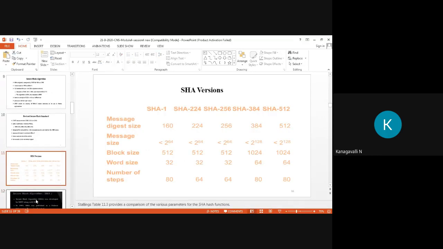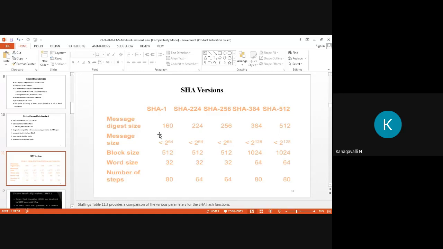Then these are the SHA versions. The comparison for these versions starts with SHA-1. See the numbers clearly: 224, 256, 384, 512 are all bits, right? In message digest size, SHA-1 has 160 and SHA-224 has 224. The size represents the name, right? So 160, 224, then 256, 384, and 512. Your message size is less than 2 to the 64 for the first three, then for 384 and 512 it is less than 2 to the 128, right? So it doubles, which increases authentication and security.